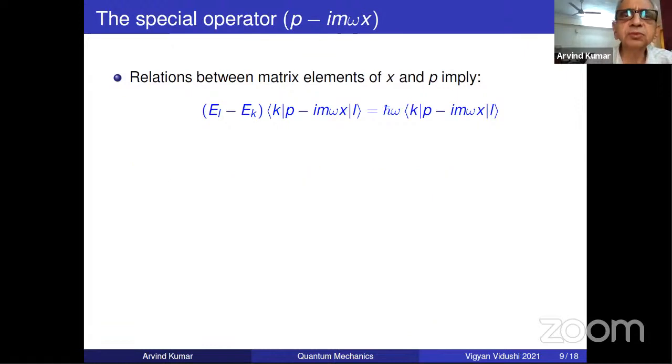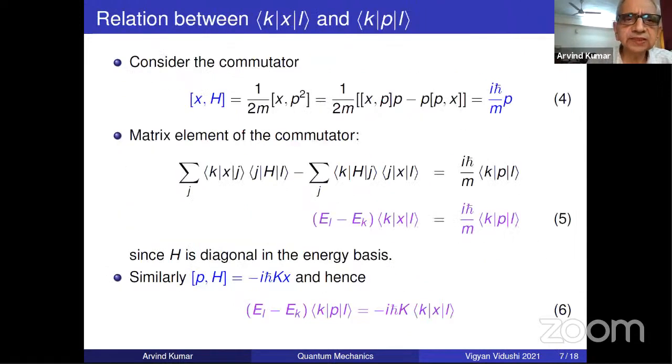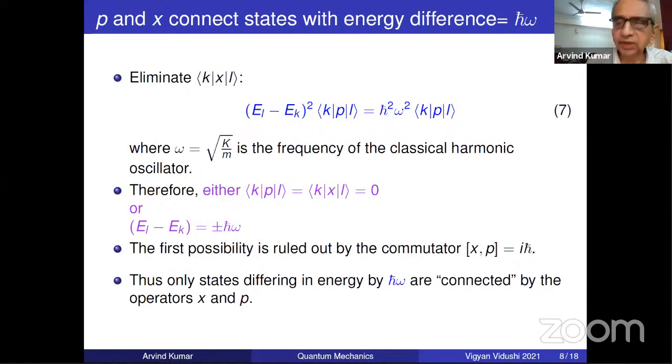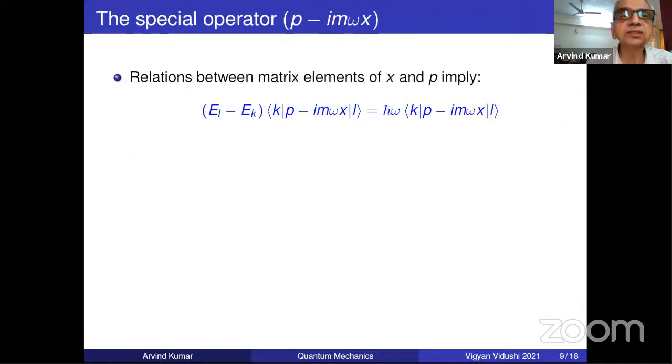Now from these equations earlier, you just add and subtract with suitable constants, which is entirely algebraic steps, and you will get this equation. EL minus EK is P minus L. You know about X. There are relations between X and P matrix elements.